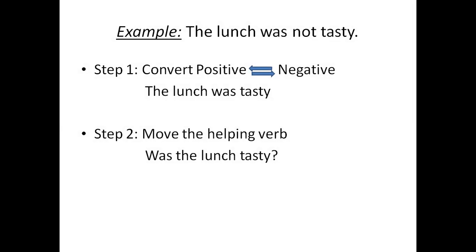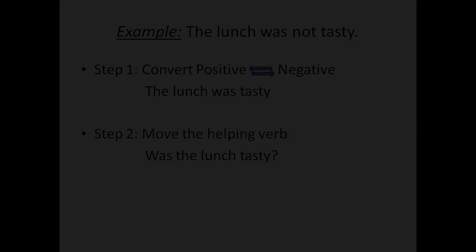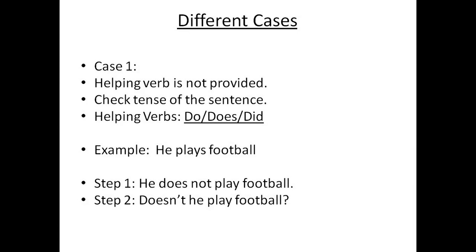We can successfully convert an assertive sentence into an interrogative sentence only by using these two steps. Step 1 is convert positive to negative and negative to positive. Step 2 is move the helping verb. We have to move the helping verb to the initial position. That's it. Next. Now let's look into different cases.